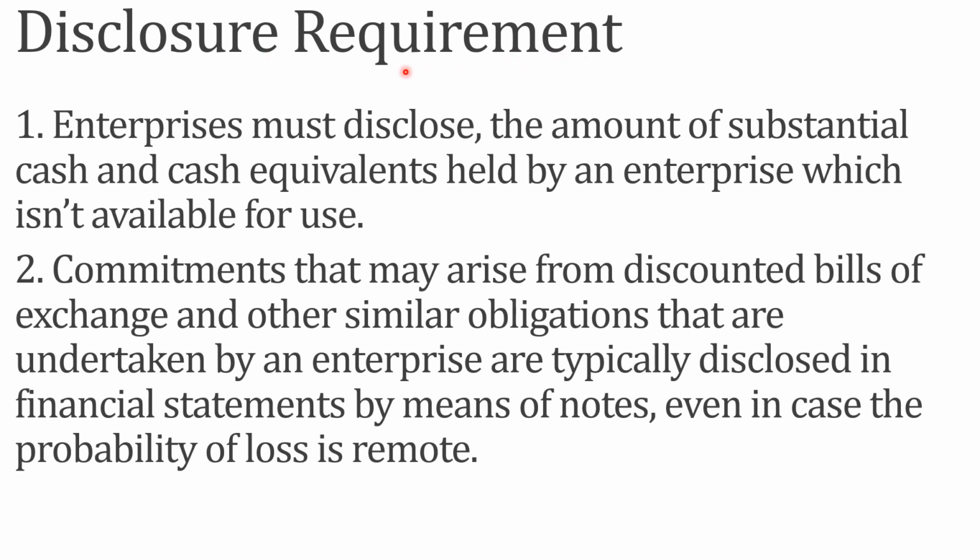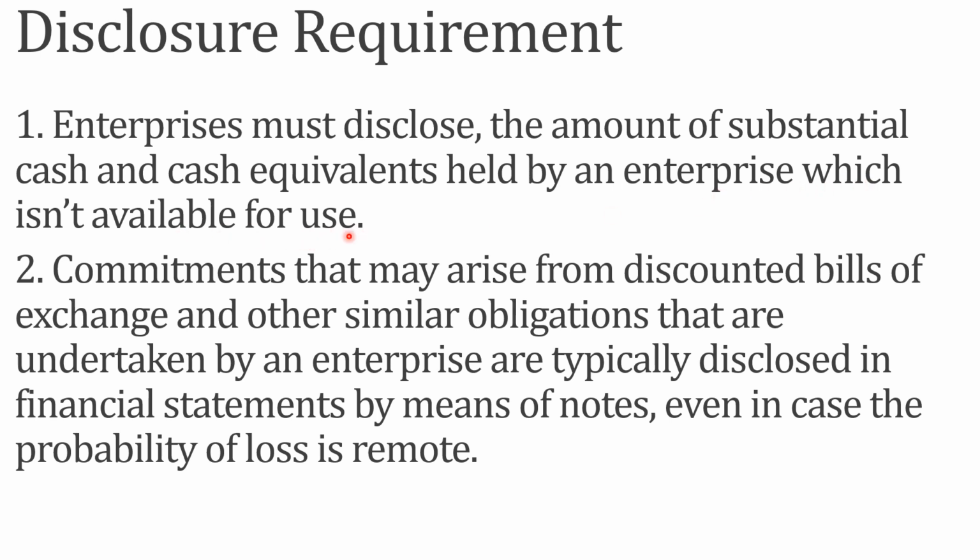In case of AS 3 cash flow statement, we have to consider the following requirements. Even if it is mentioned as 1 and 2, this has many important things that are to be disclosed. First, the enterprise must disclose the amount of substantial cash and cash equivalents held by an enterprise which isn't available for use.